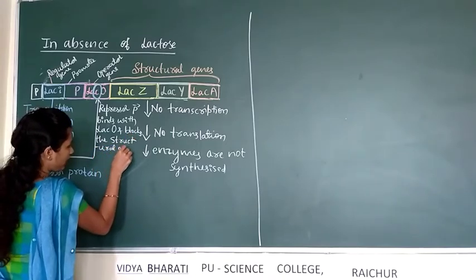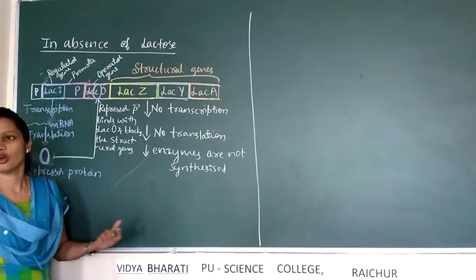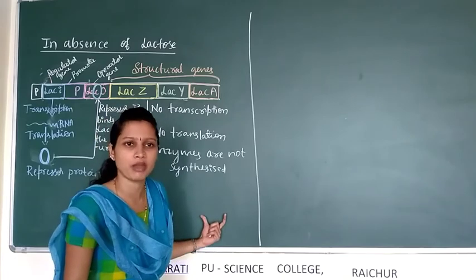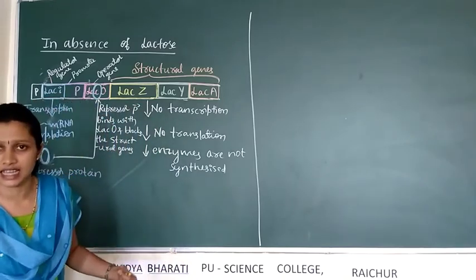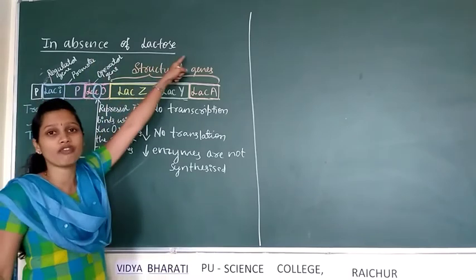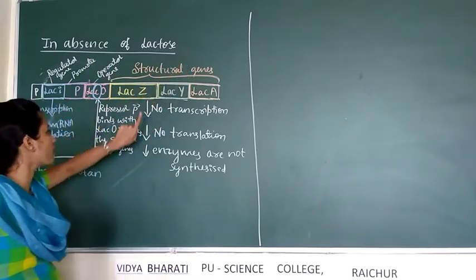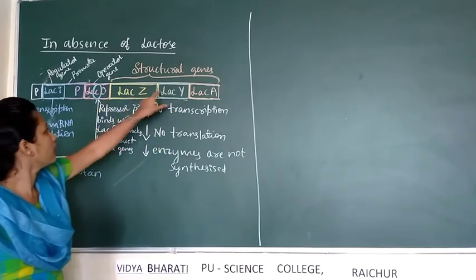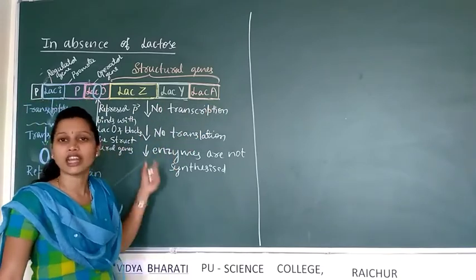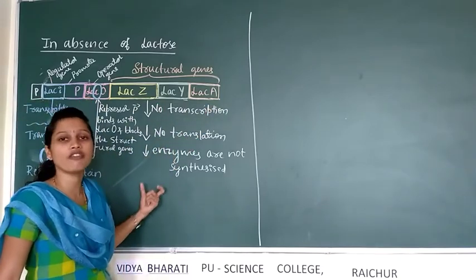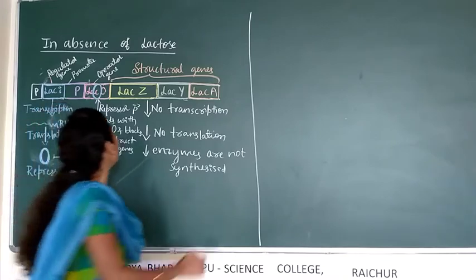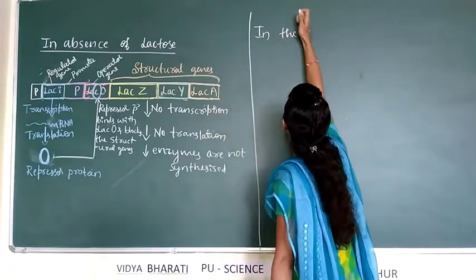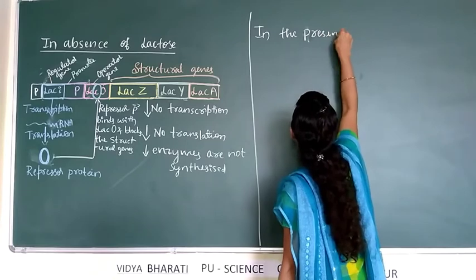Means there is no transcription of structural genes, no translation occurs, and there will be no synthesis of beta-galactosidase, permease and trans-acetylase enzymes. It takes place in the absence of lactose, which means the expression of these genes is regulated in the absence of lactose. Next, we will discuss what happens in the presence of lactose.